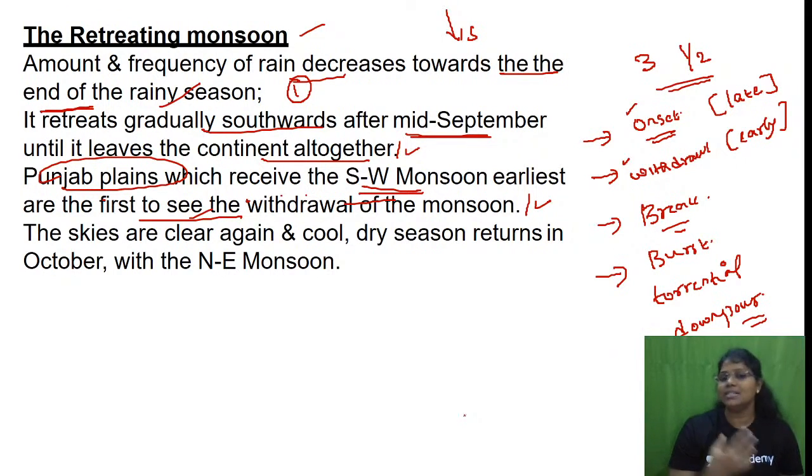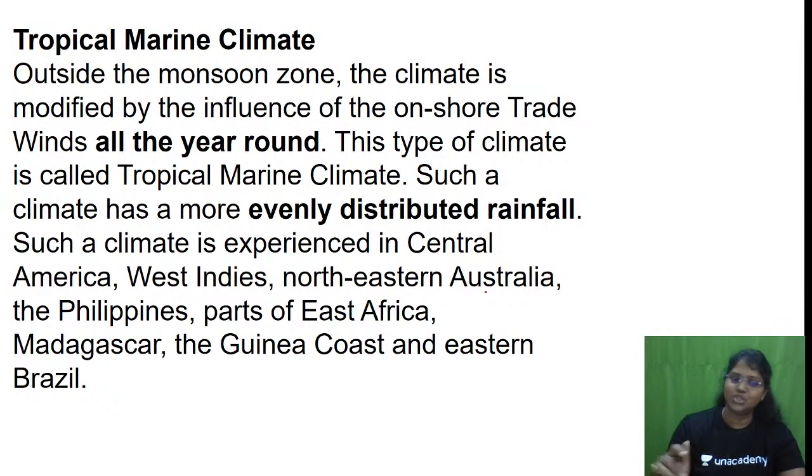Punjab plains receives the southwest monsoon earliest, or is the first to see the withdrawal of the monsoon. Okay, the skies are clear again. Onset, withdrawal, break, everything in detail we will do in the monsoon climate.